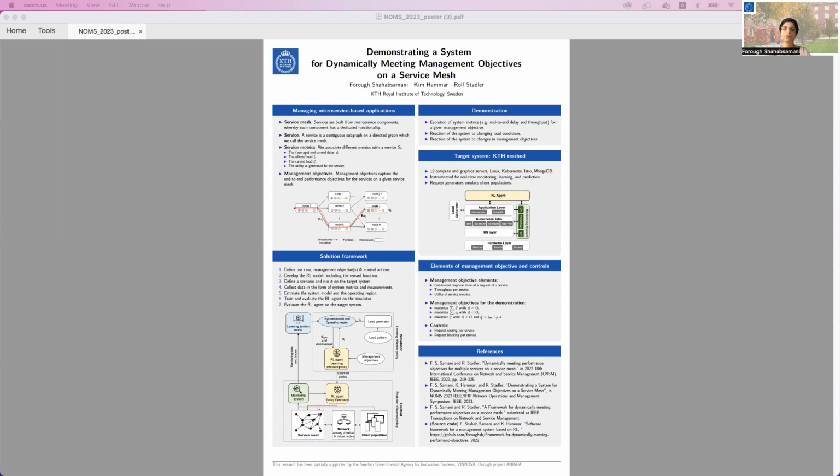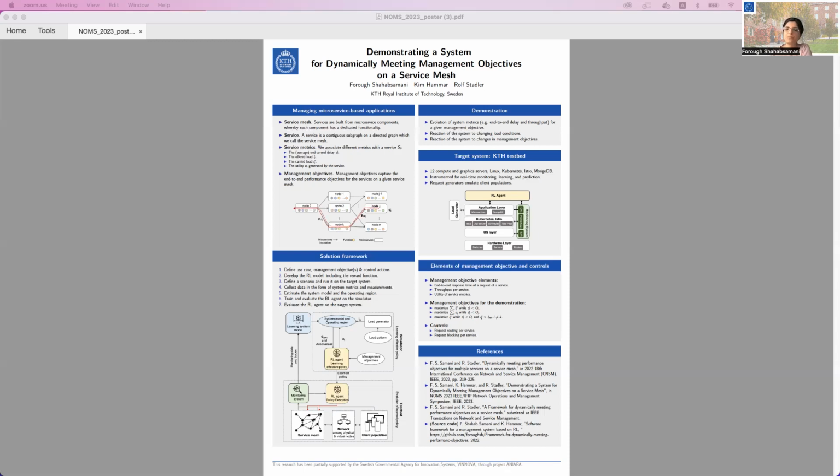In this work, our focus is on a microservice-based application running on a service mesh. We model the service mesh as a directed graph, and each service is considered as a contiguous subgraph, and we associate different metrics such as end-to-end quality of service metrics to each service. The goal is to meet end-to-end management objectives defined for this application by dynamically adjusting the control parameters in this system.